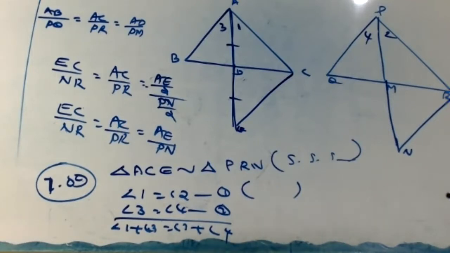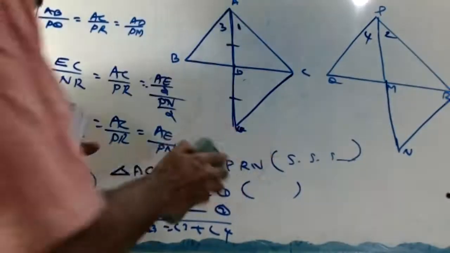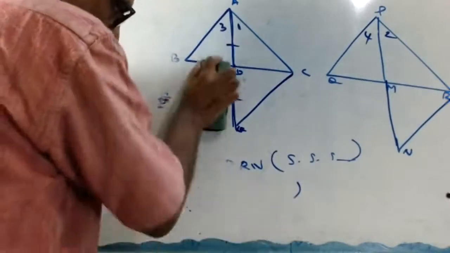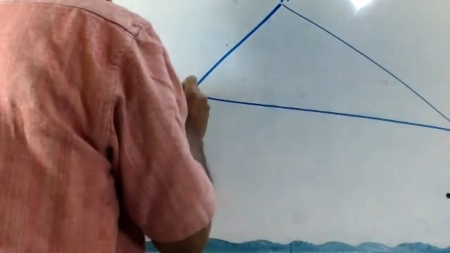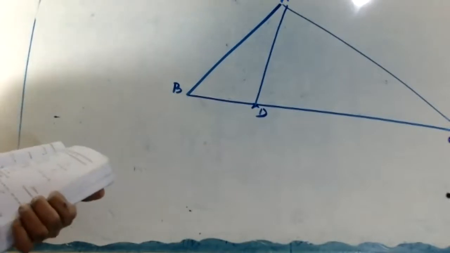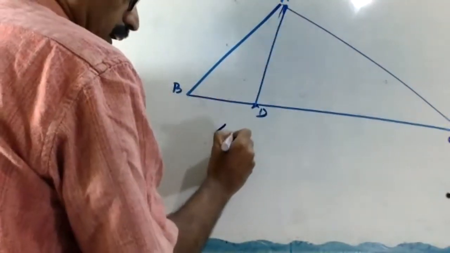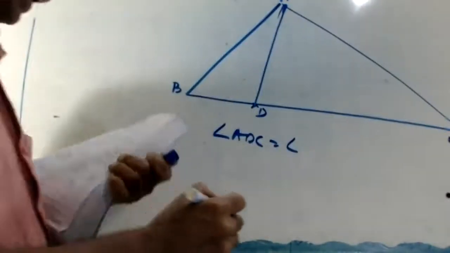D is a point on the side BC of a triangle ABC such that angle ADC equal to angle BAC.